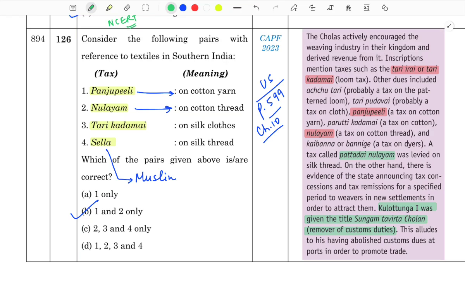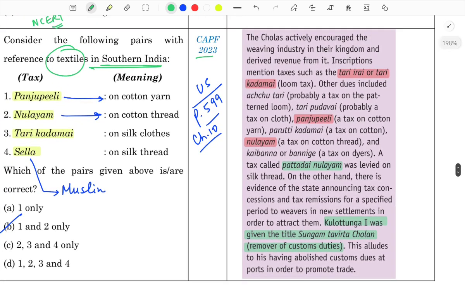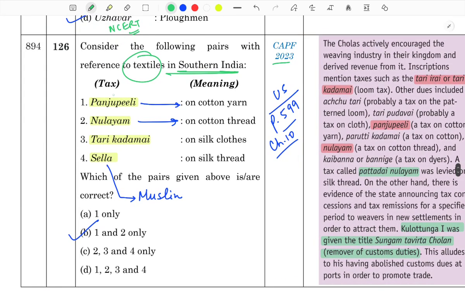Consider these pairs with reference to the textiles in southern India, which appeared in CAPF 2023. Straight from your box, the box is very huge. I just extracted this much information from there because it is picked word by word from this very box on page number 599, chapter number 10 of Upinder Singh, of course. So 4 types of taxes have been written on the left side and their meaning on the right. So you have to find out how many pairs are correctly matched.